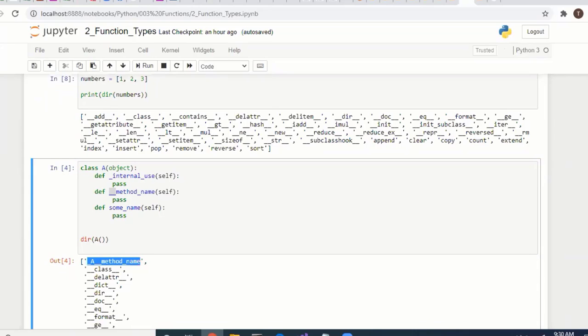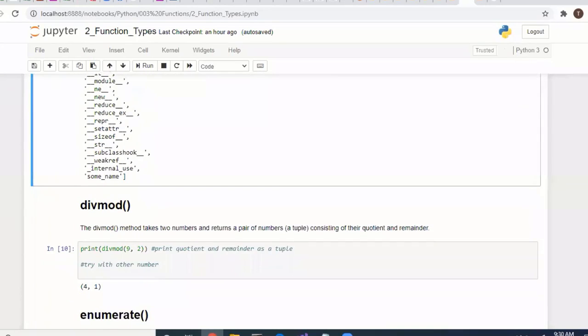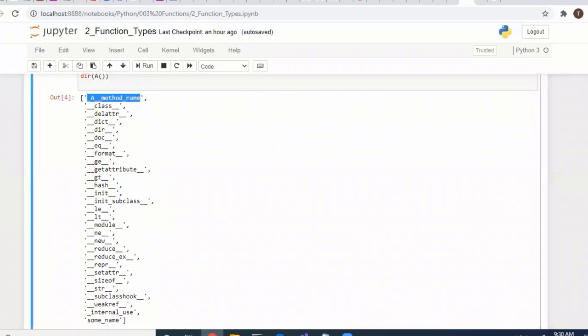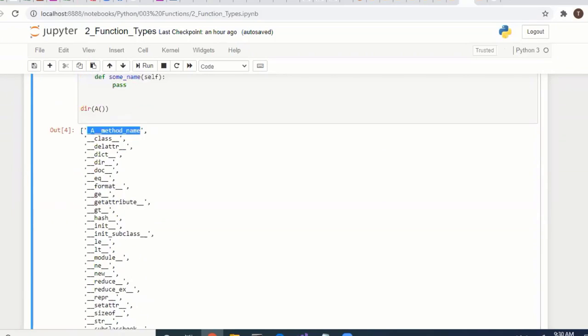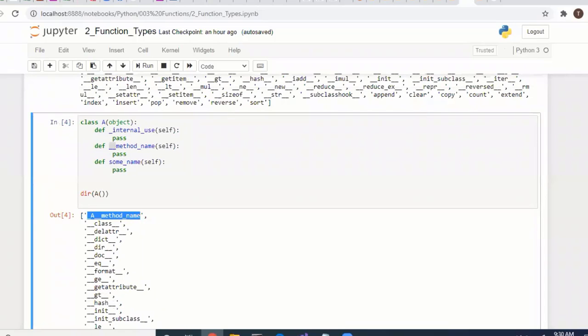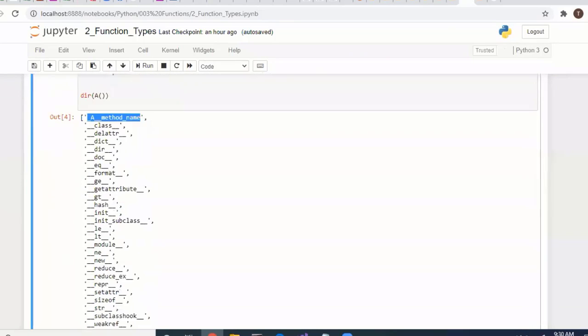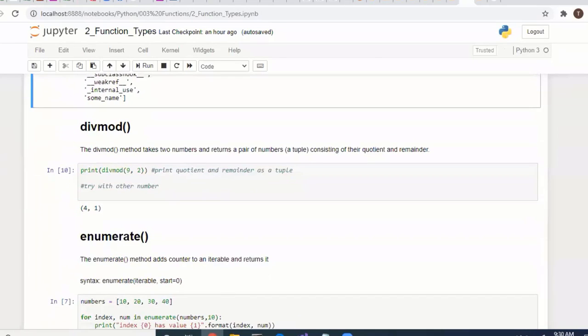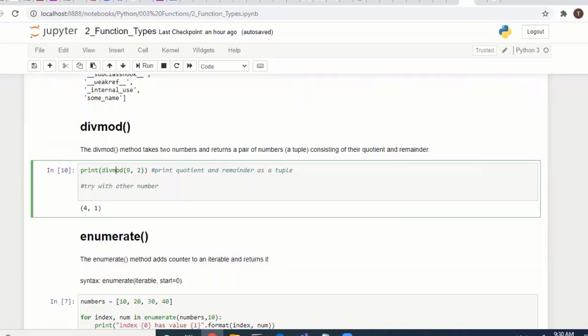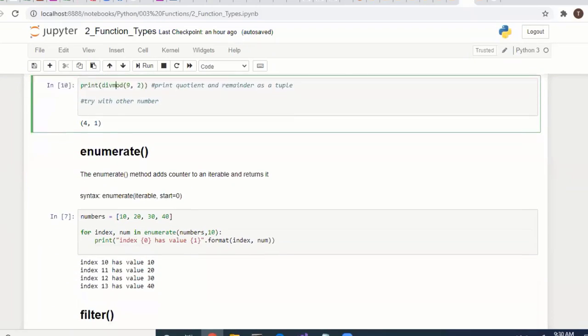Keep it very simple; don't look deep into how it returns. The dir function is used to see all the attributes it has. Next, divmod: division, it gives a quotient and remainder. If you divide, divmod. Then the enumerate function.